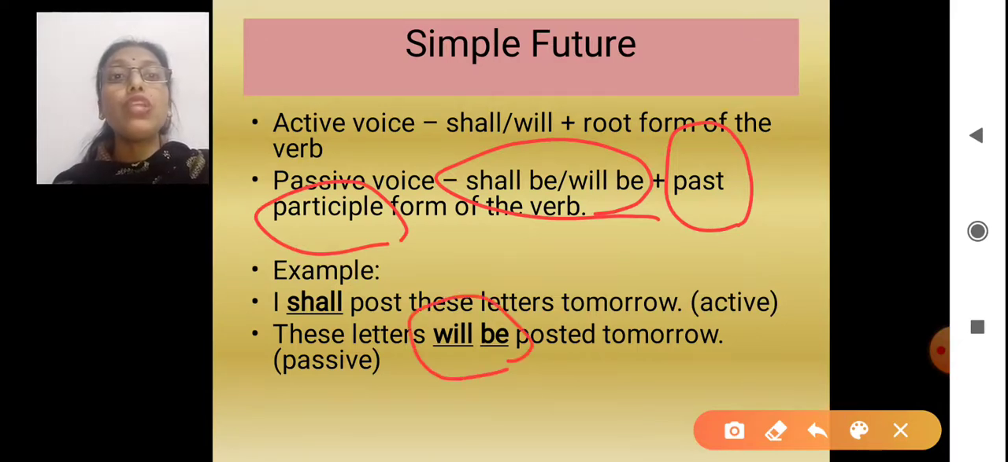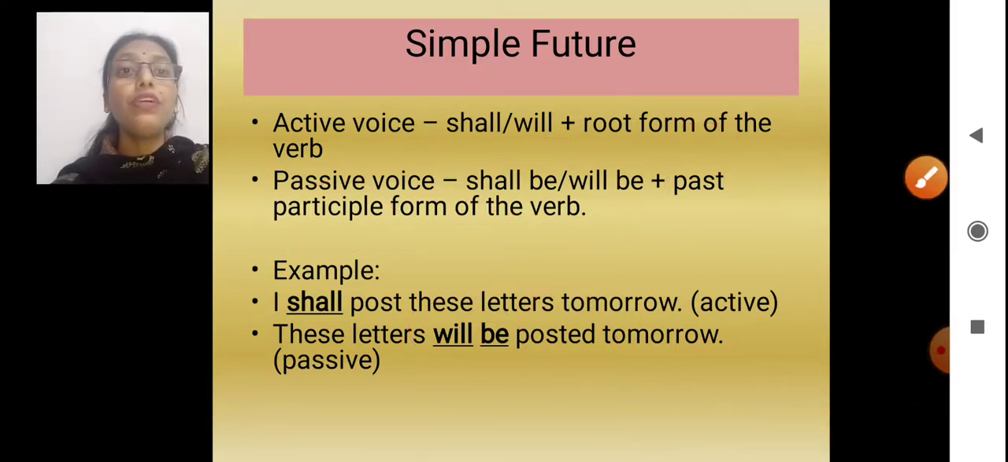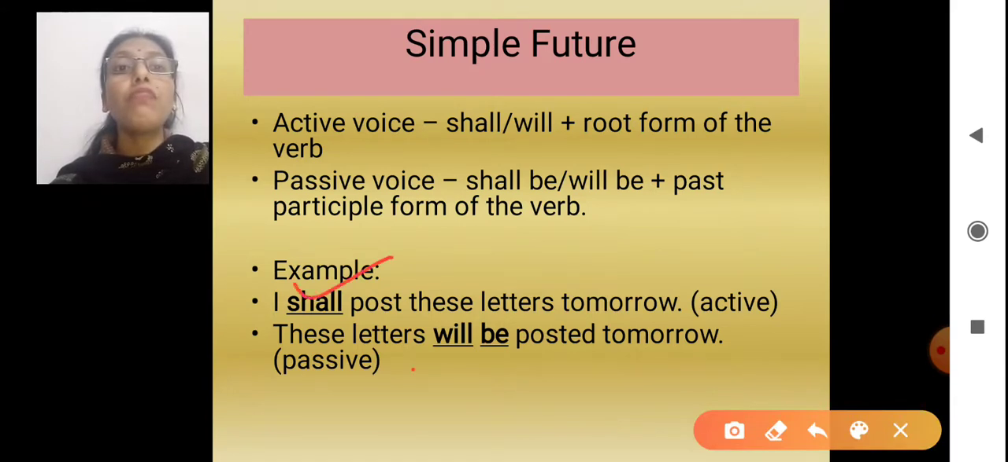Here we find shall is changed to will. I'll tell you why the change is there. Will be, and posted is the third form. Okay. Now here, why is there shall over here and why will here? Because with I and we, we always write shall. I shall or we shall. Besides these two words, we can use will with all other words, be it nouns, be it pronouns. So because of these letters, we have said will, and because I was there, we have said shall.